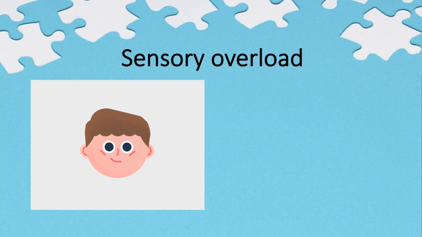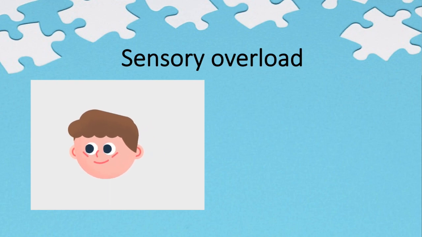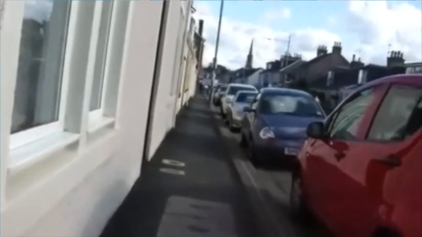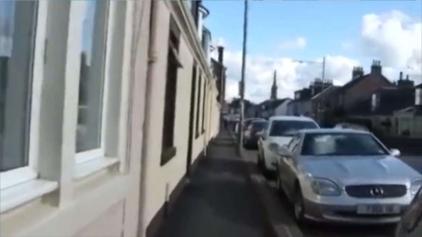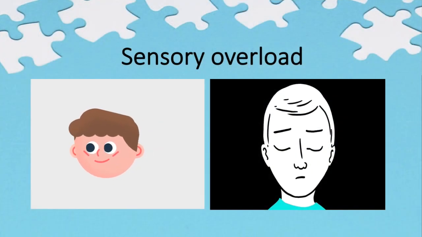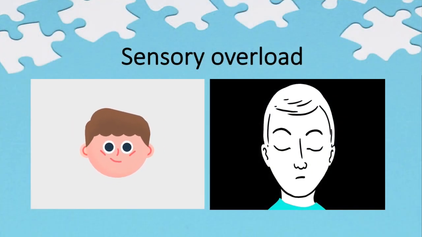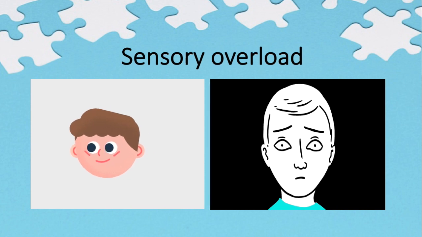Let's first experience what a neurotypical person would see on a walk. During an overload, smell can be strange, light is seen brighter, and noises are louder.